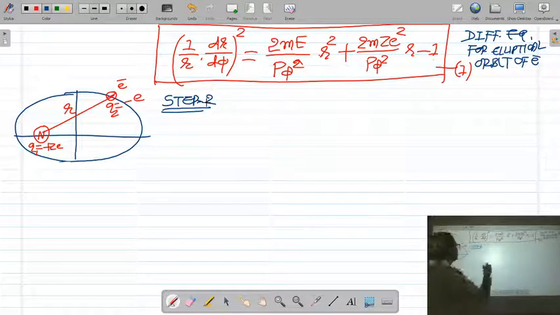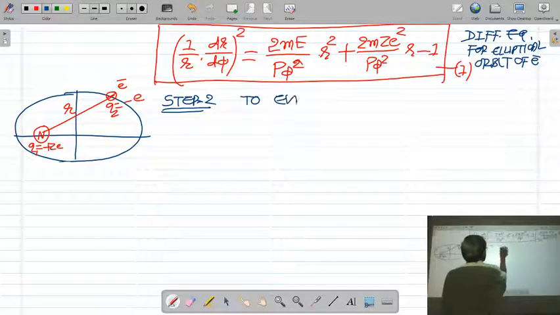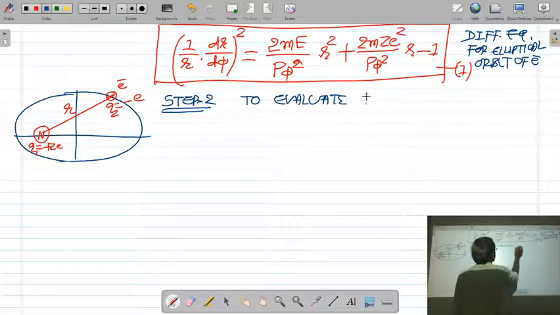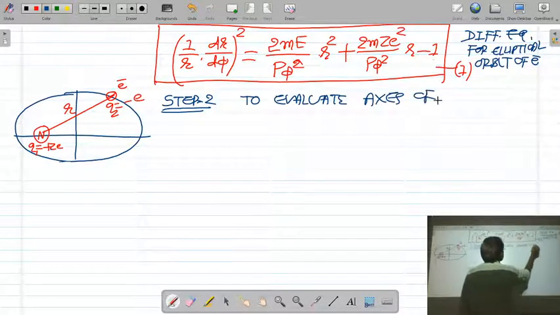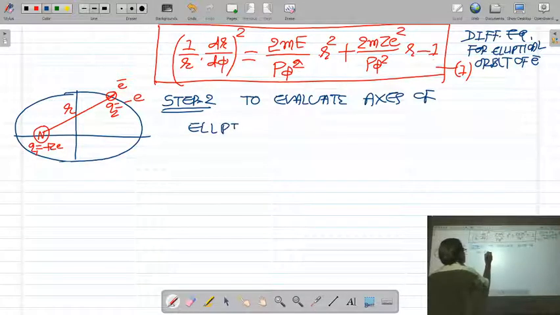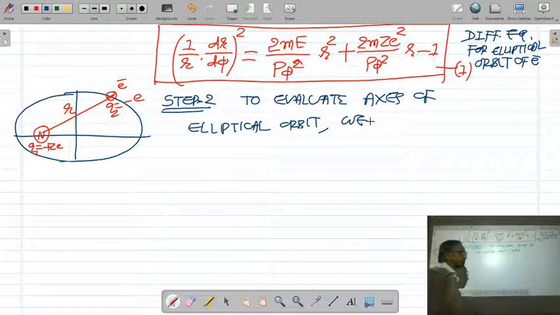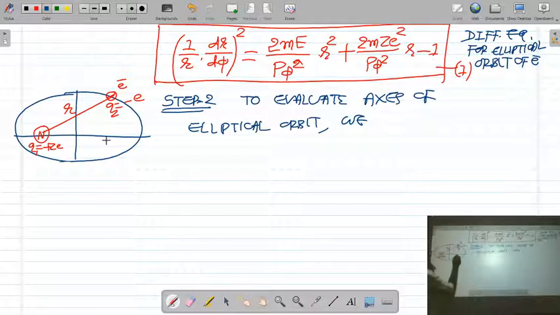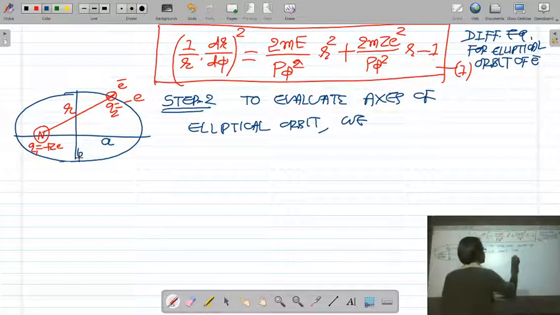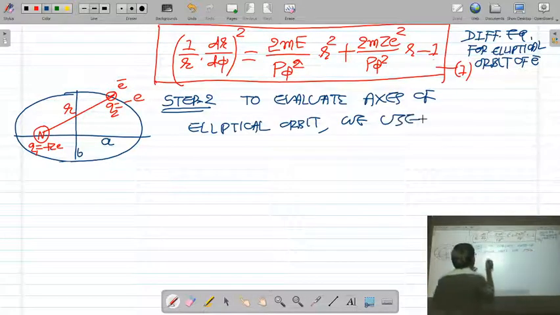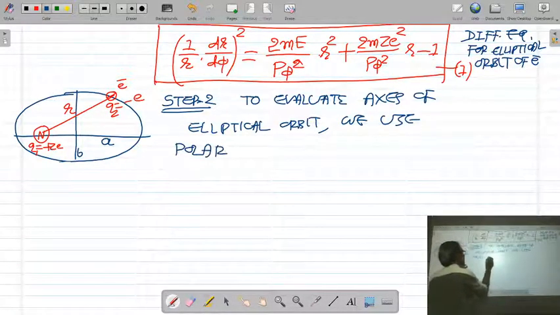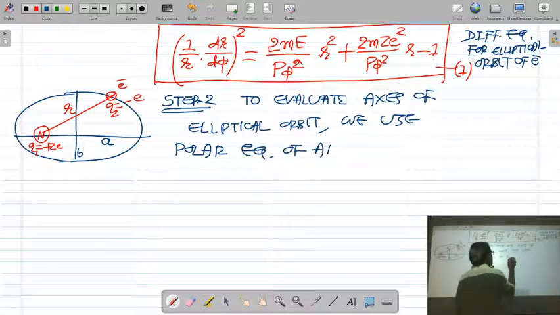To evaluate the axes of the elliptical orbit: in order to find out the semi-major axis A of the ellipse and the semi-minor axis B of the ellipse, we use the polar equation of an ellipse. Polar equation of an ellipse.